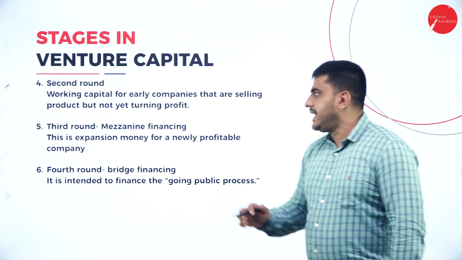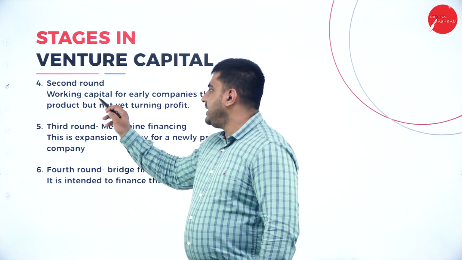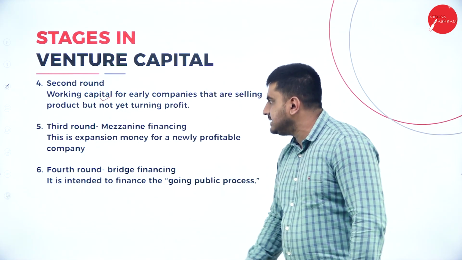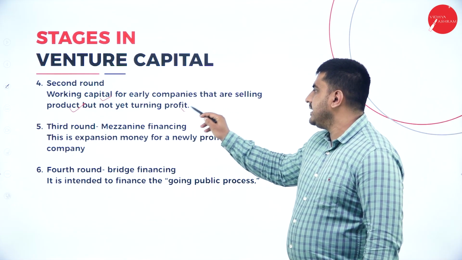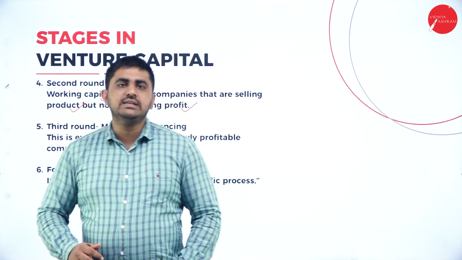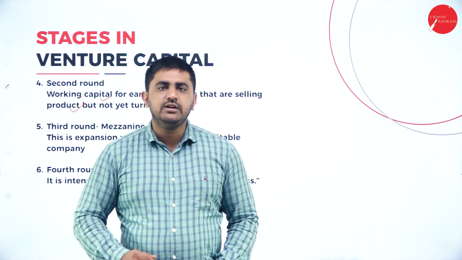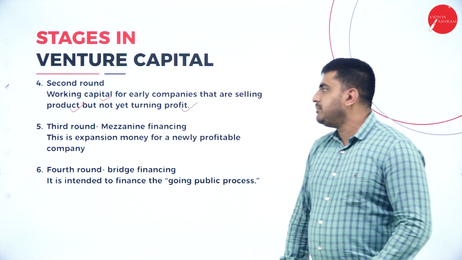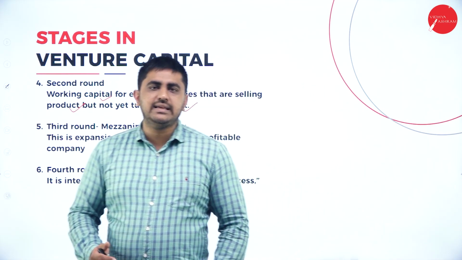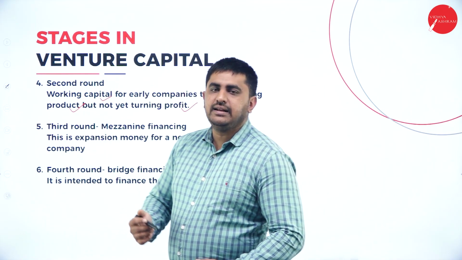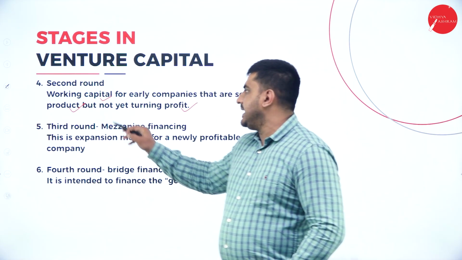So next we go for the second round. Working capital for early companies that are selling products but not yet turning profit. That is, they are not crossing the break-even point. That is, no loss and no profit. So here what is happening? They need working capital money to pay the salaries or other expenses that they incur. So this will be met in the second round.